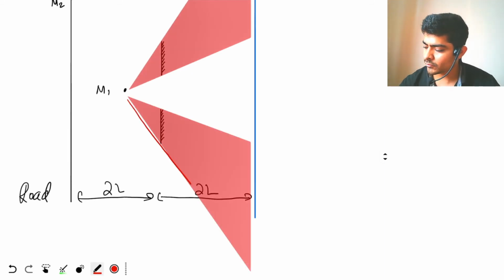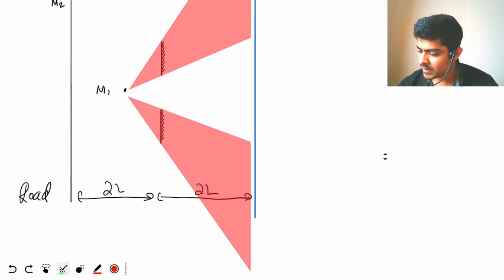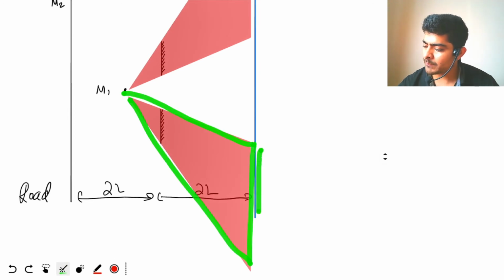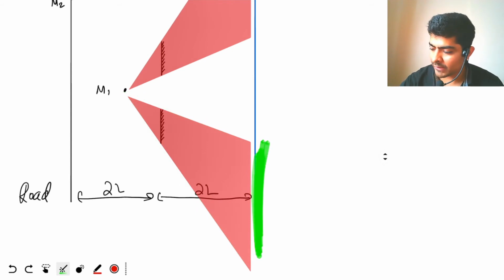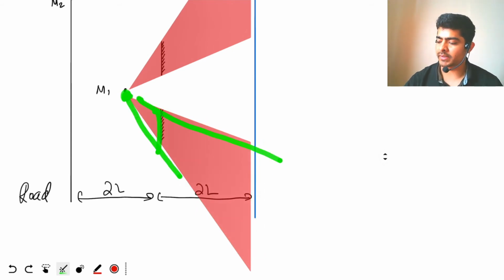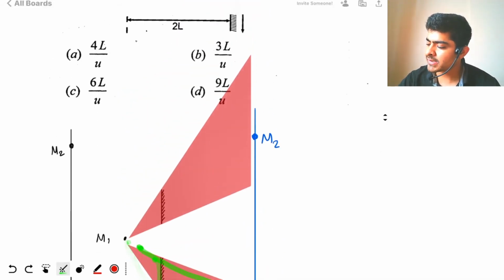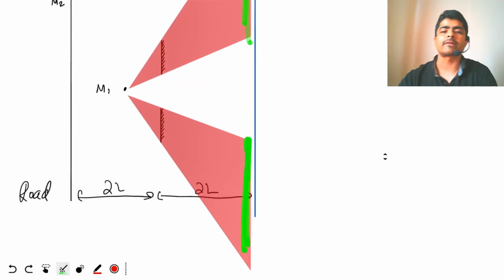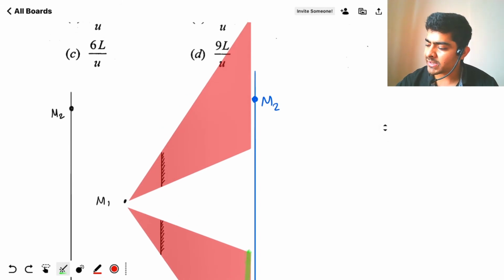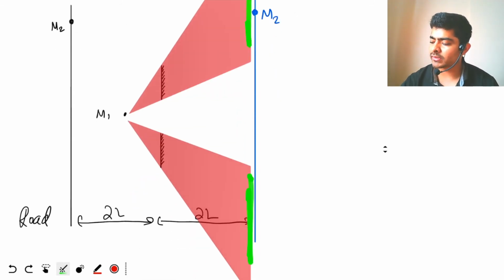So when the image is in this region of the image of the road, M2 can see it through this mirror. So M2 can see it in this length or in this length, correct? By symmetry, these two lengths are equal to each other.